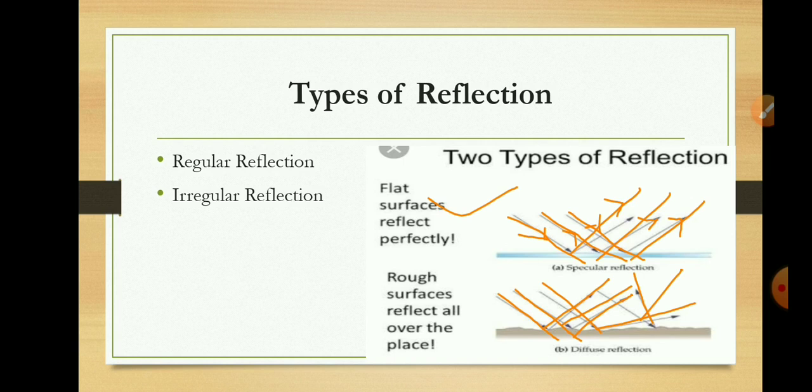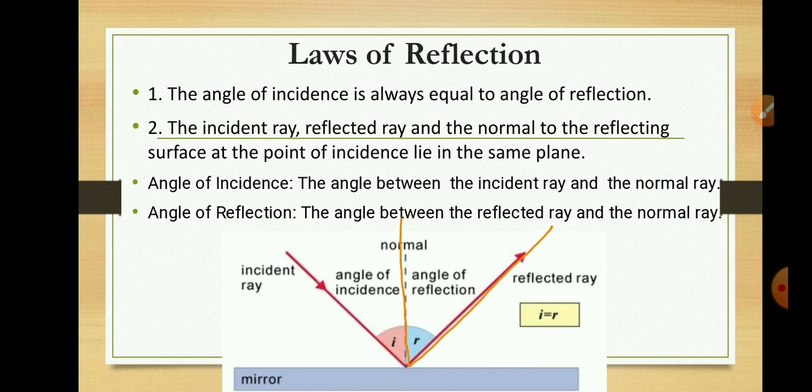Students, you are familiar with the laws of reflection of light. We learned this in 9th class. Let us recall the laws. The laws of reflection state that the angle of incidence is always equal to the angle of reflection. And the second statement is that the incident ray, reflected ray and the normal to the reflecting surface at the point of incidence lie in the same plane. Just now we discussed the incident ray, reflected ray, point of incidence and normal.